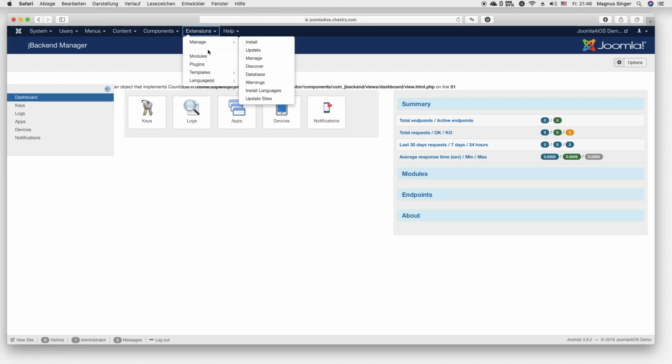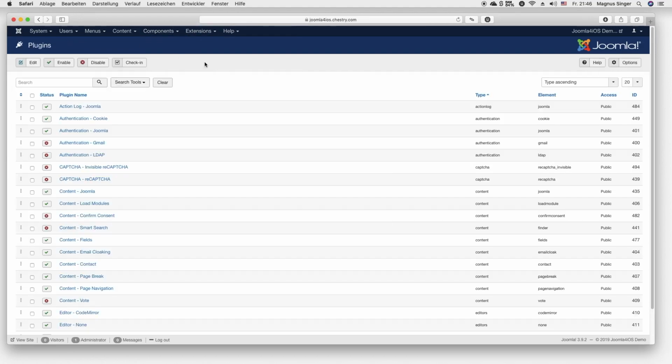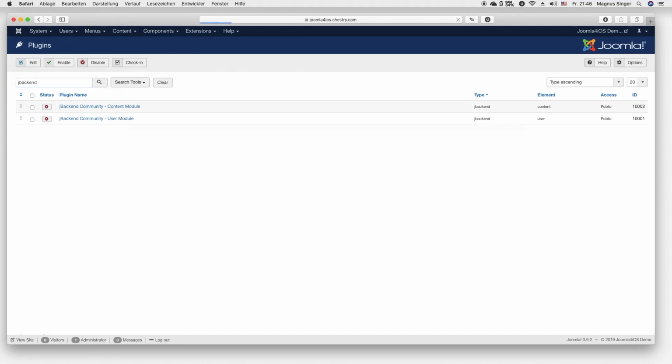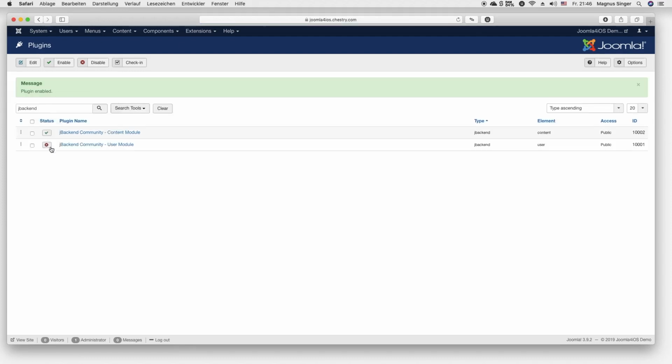Now what we need to do is go to plugins and search for JBackend, and we need to activate both the content and user module so we can access these two things.